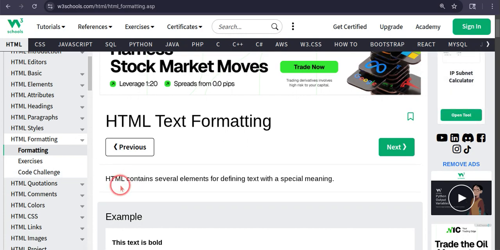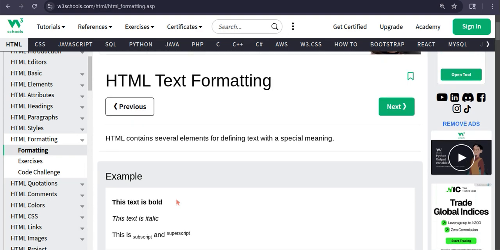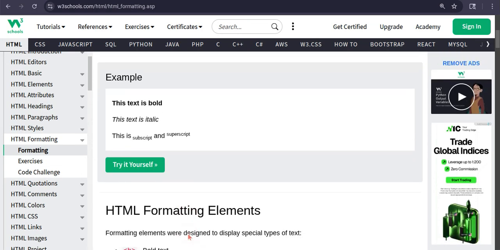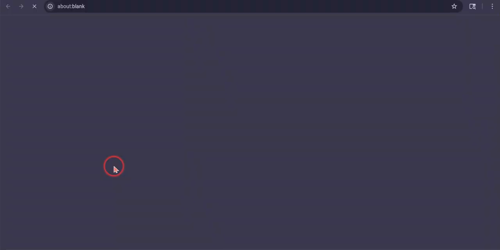Let me read this for you. HTML contains several elements for defining text with special meaning. For example: the text is bold, the text is italic, the text is subscript, and the text is superscript. So that's all. Let me click on try it yourself.